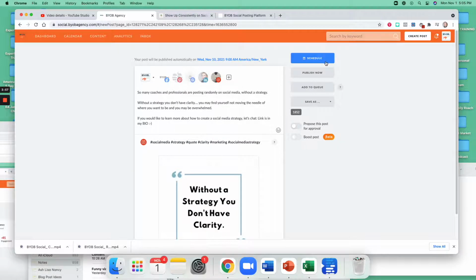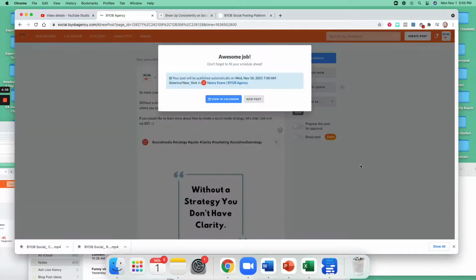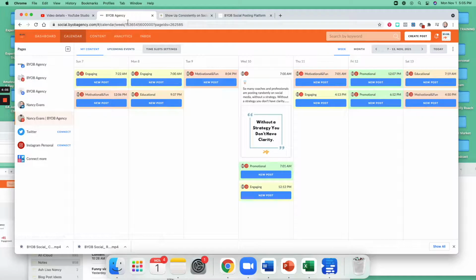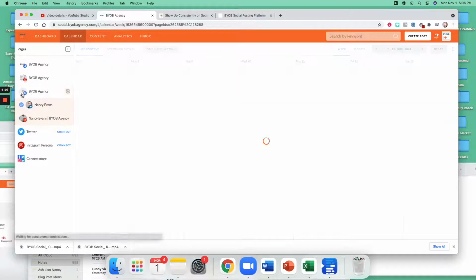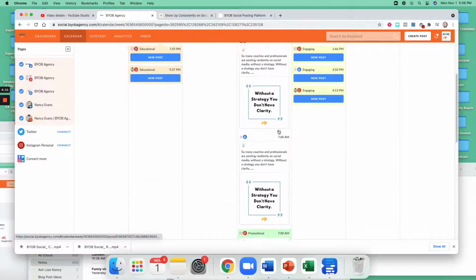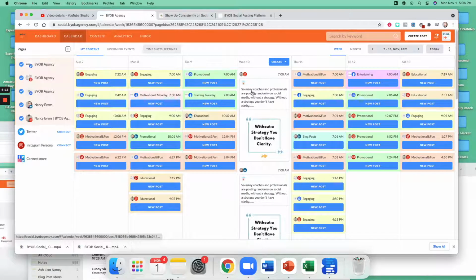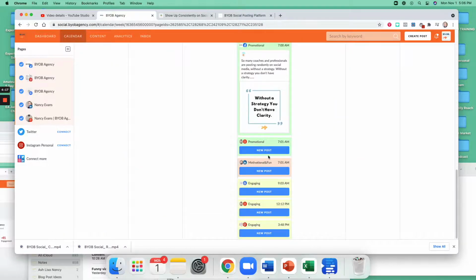So we can go ahead and schedule Wednesday. Again, we want to get that up at 7. Go ahead and schedule a post. Okay. So you'll be able to see right then and there, if I click on all my platforms, we can see everything that is scheduled and ready to roll. Okay, so now I know that that post is going to go out across the board.